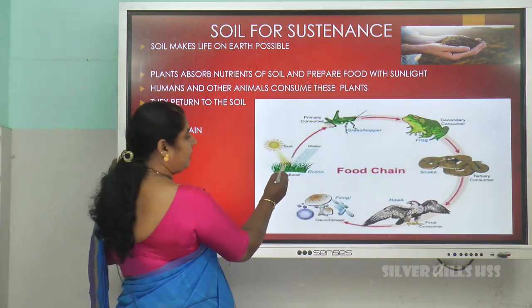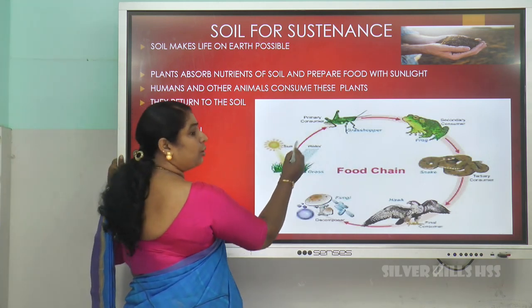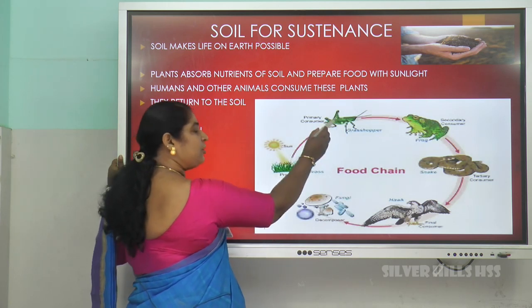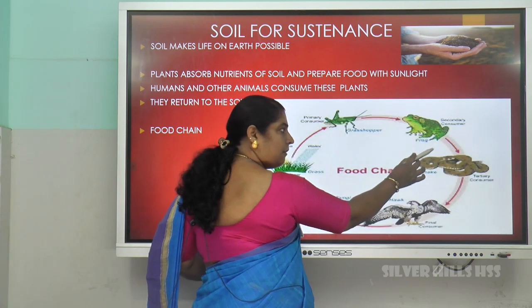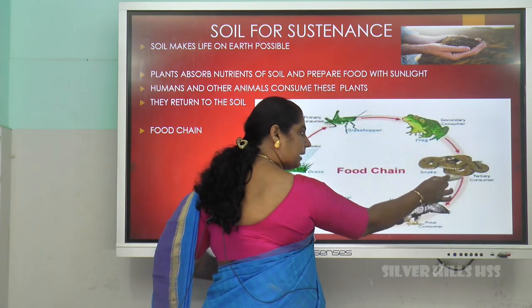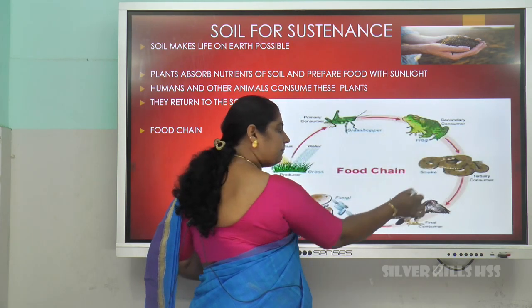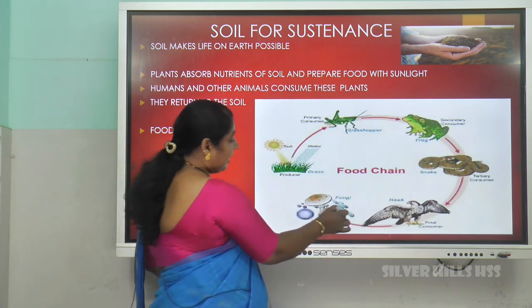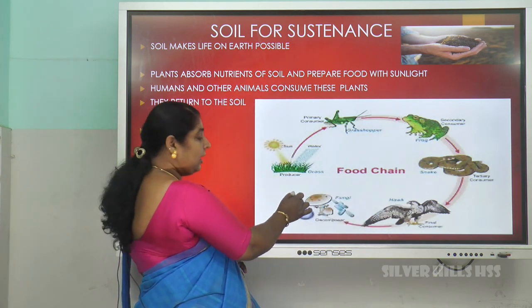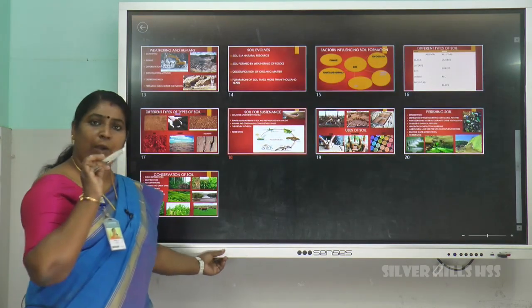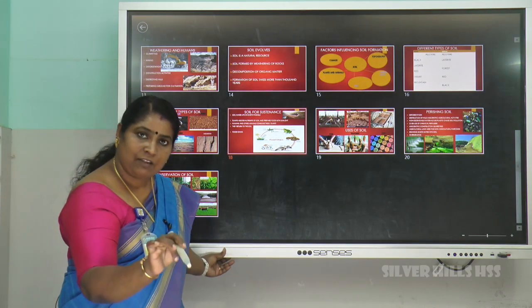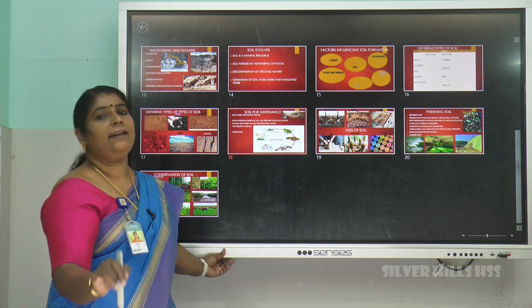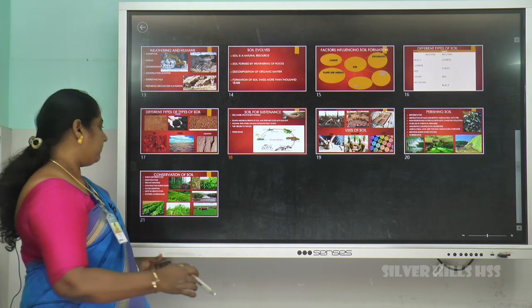Now, you can see that with the help of the food chain here. With the help of sunlight, water, the plant grows. This plant is consumed by the grasshopper. This grasshopper is eaten by the frog. This frog is eaten by the snake and then by the eagle. Last, every waste reaches into the soil. So soil is very important, just like water and air. We begin our life in the soil and also end our life in the soil.